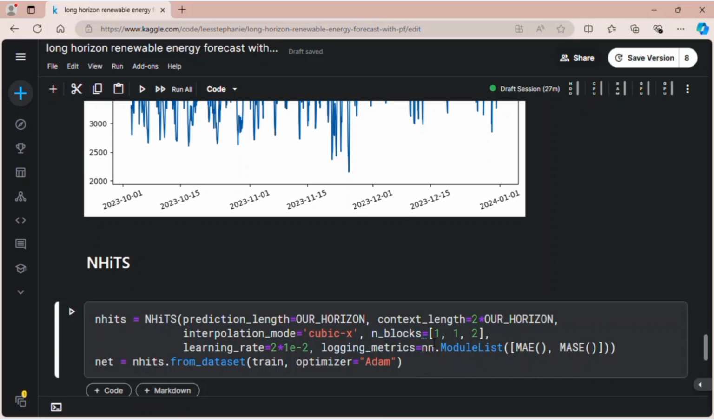Okay, so notice that we have 3 values in our list. That means we have 3 stacks. Okay, we only have 3 stacks in the whole network. And then in the first stack, we have only 1 block. And then in the second stack, we have also 1 block. And then in the last stack, we have 2 blocks.